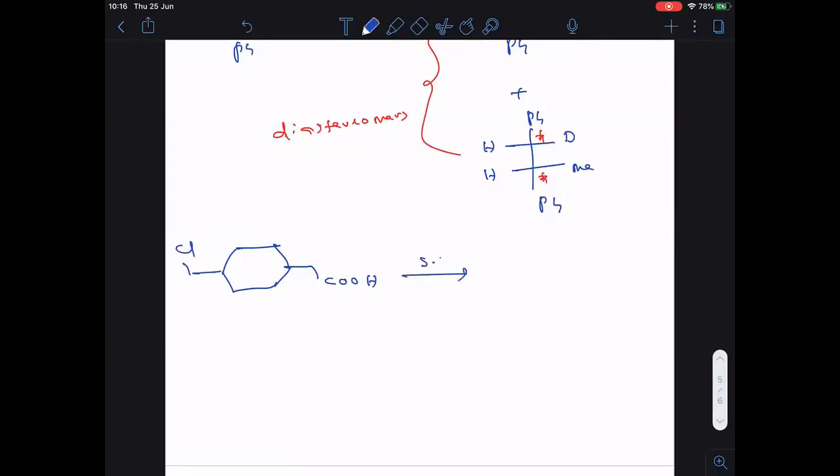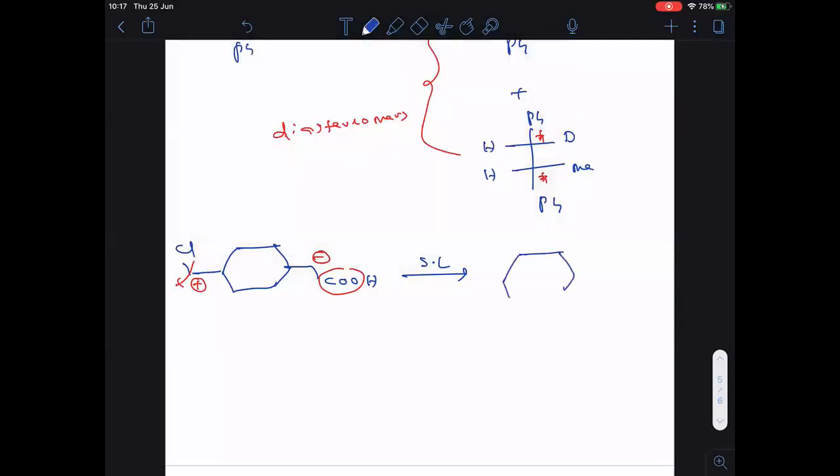Now, when this is treated with soda lime, what happened here? CO2 escapes out. This carbon gets negative charge. Here, chlorine is a very good leaving group. This carbon gets positive charge. So this negative and positive attract each other and form a bond.